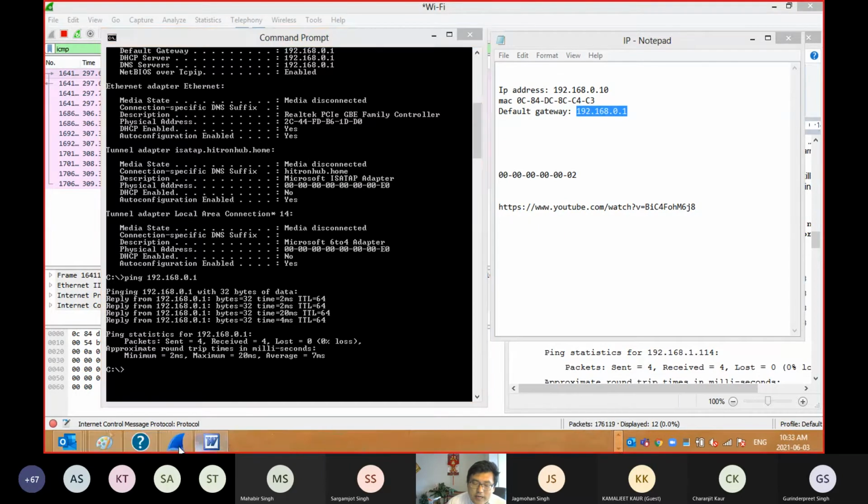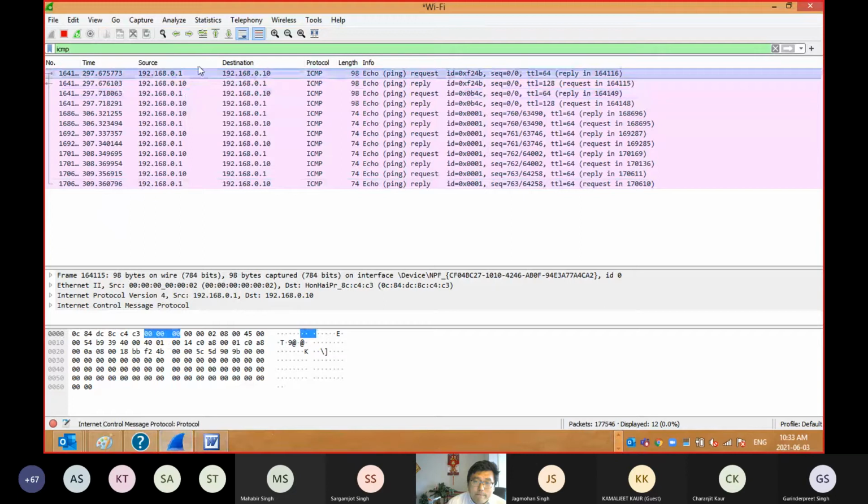Now you go to Wireshark. You can see it already. This is my source, my computer IP, 192.168.0.1, and this is my destination, 192.168.0.10.